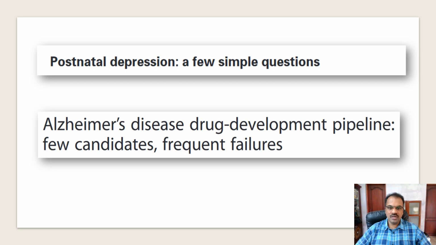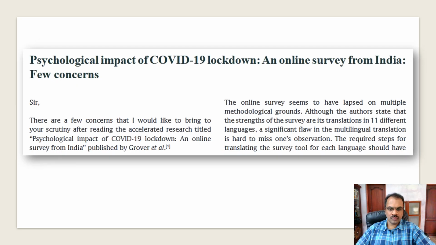Few means almost none. A few means some number is there. Now please see the title of this article. It is basically a letter published recently in a journal, in which the authors are commenting on another article that the journal recently published. The title is Psychological Impact of COVID-19 Lockdown, an online survey from India, few concerns. When they talk about few concerns, it actually means they don't have many concerns. So that is the wrong word here. It should have been a few concerns. They want to discuss some concerns.